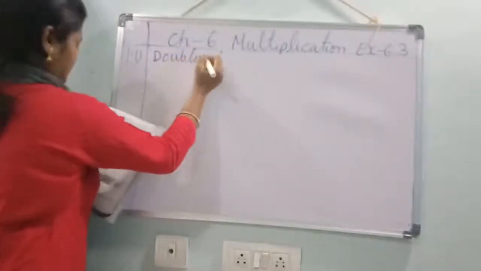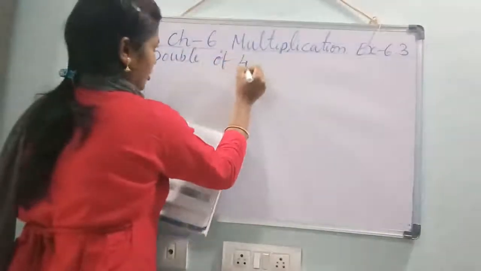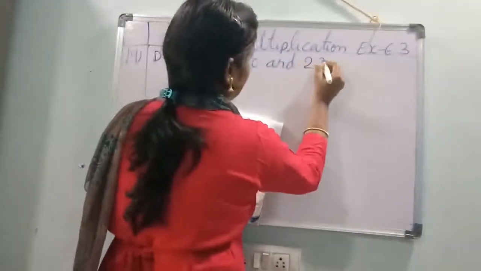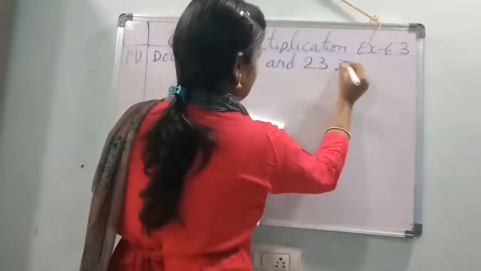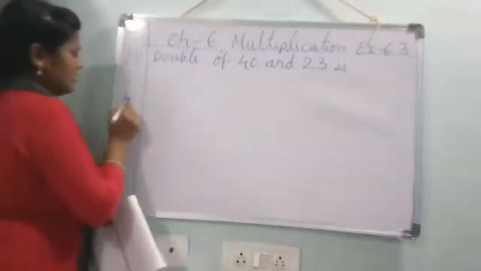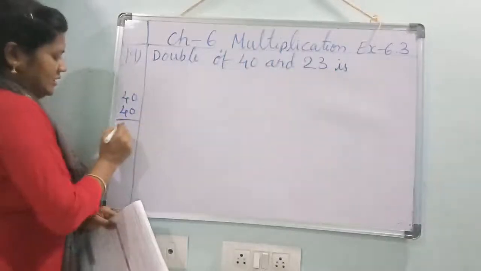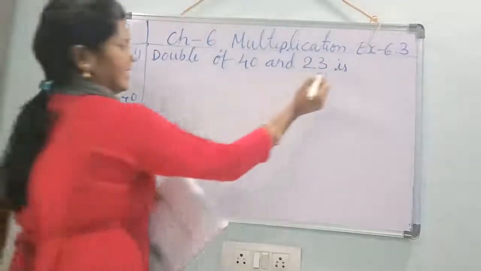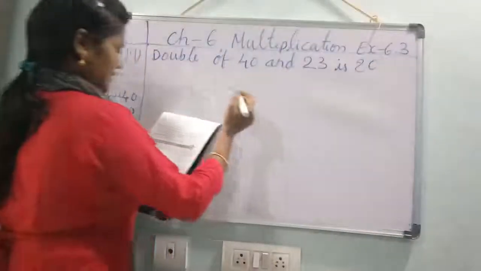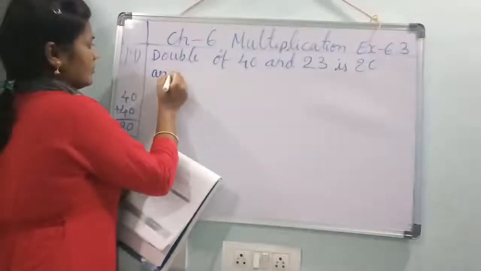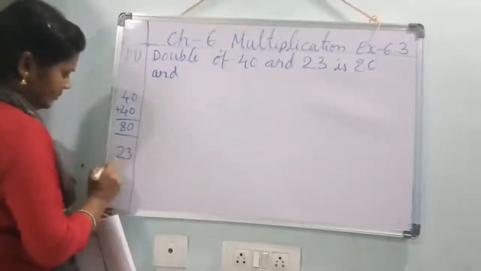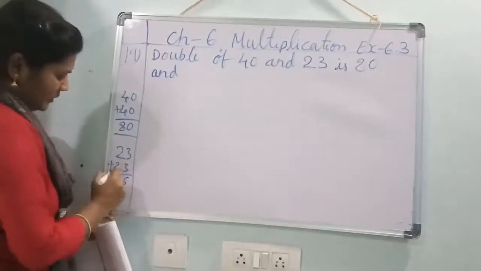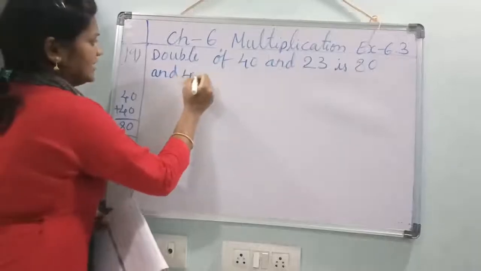Double of 40 and 23 is, see, 40. 40 means what? 40 plus 40, 80. Yes, 0 plus 0, 0, 4 plus 4, 8, 80. And 23 plus 23, 3 plus 3, 6, 2 plus 2, 4, 46.